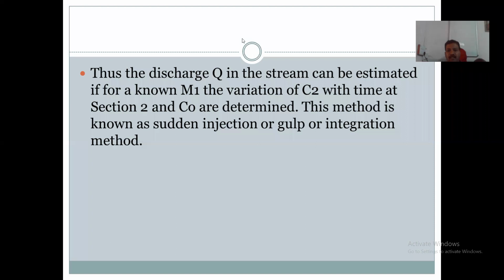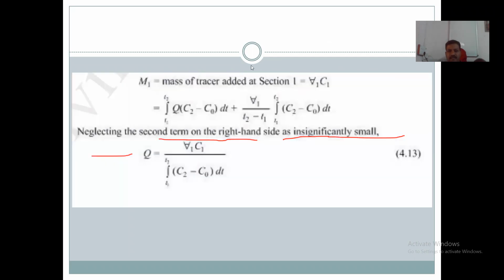So what is this method called? This method is also known as sudden injection method or gulp method or integration method. Here we apply integration, integrating between T1 to T2. The discharge is measured by integration.